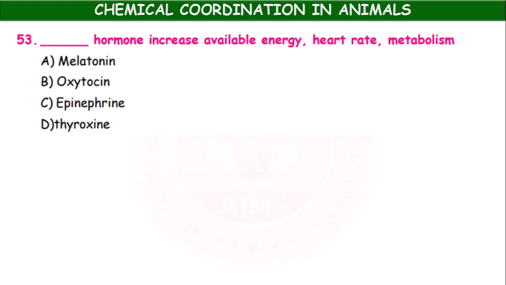Dash hormone increase available energy, heartbeat, metabolism. Melatonin, oxytocin, epinephrine, thyroxine.